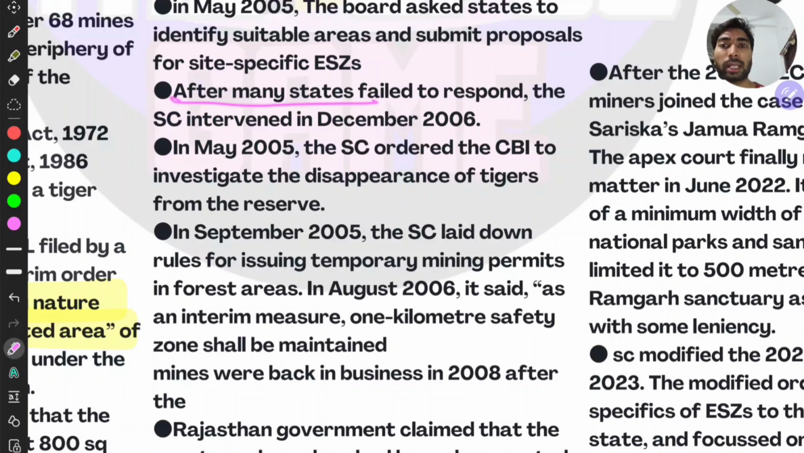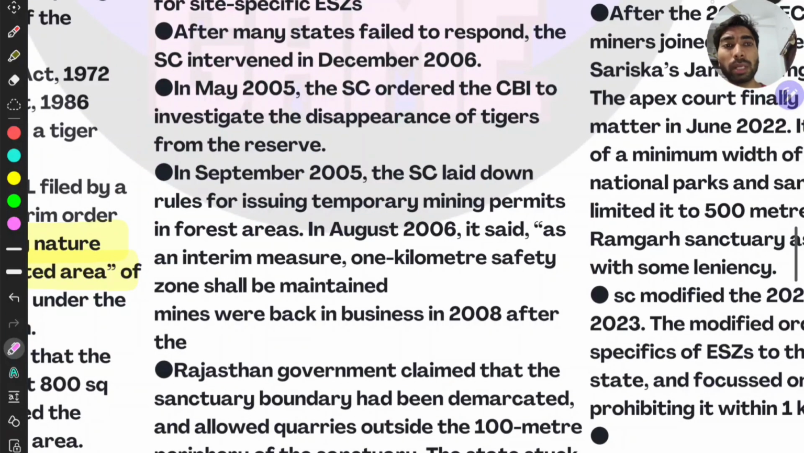Then after many states failed to respond, the Supreme Court intervened in December 2006. In May 2005, before this Supreme Court intervention, the Supreme Court ordered the CBI to investigate the disappearance of tigers from the Sariska Tiger Reserve. There were incidents of disappearance of tigers. Why? Because there is mining, people would do something to them, and tigers would also get in conflict with humans. So there were cases of disappearance of tigers from the reserve, and tigers may also have moved away from the zone.